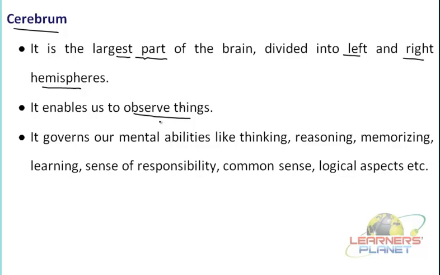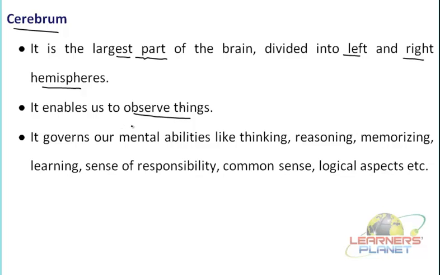Now after observing, then taking the decision, thinking, whether you have understood it properly or not, and what action you have to take. If you agree, you will nod your head accordingly, right? This nodding is the response you are giving, or it is going to be fed in your memory. All these are functions of the cerebrum.